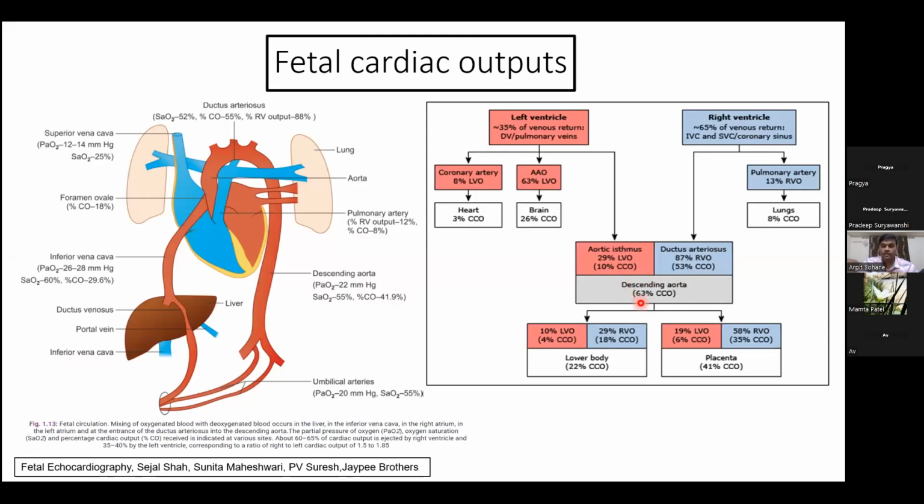Around 63% of the combined cardiac output reaches the descending aorta. Hence, once again, we can see both the left ventricle and right ventricle are supplying the descending aorta, hence systemic blood flow. Of this, around 40% reaches the placenta and 20% is utilized to supply the lower part of the body.